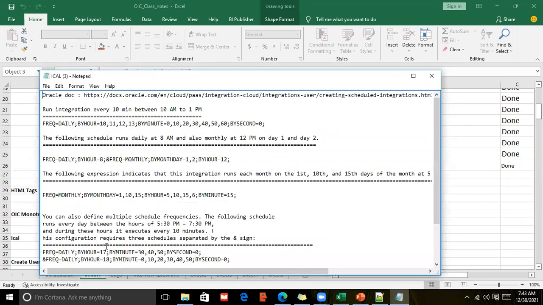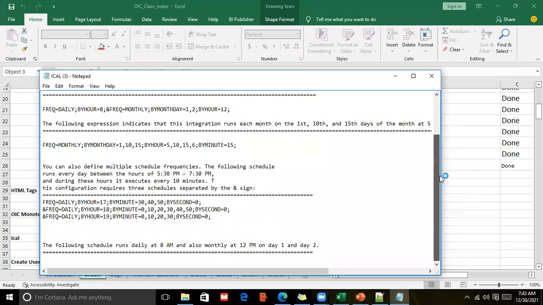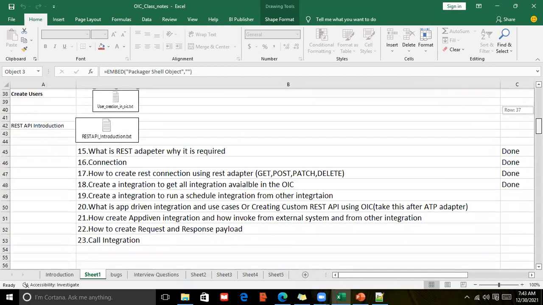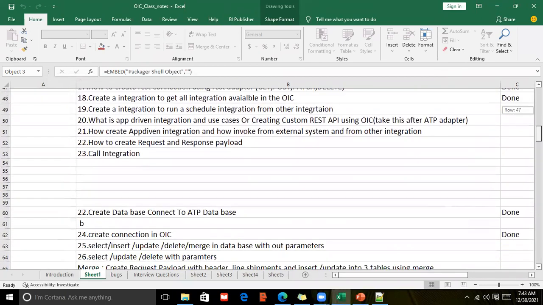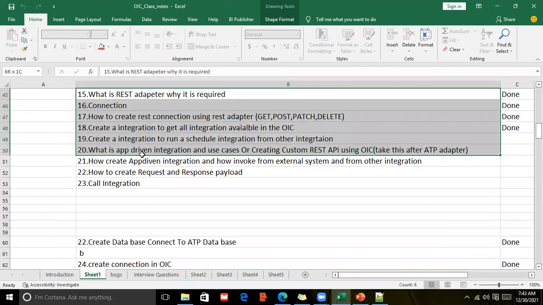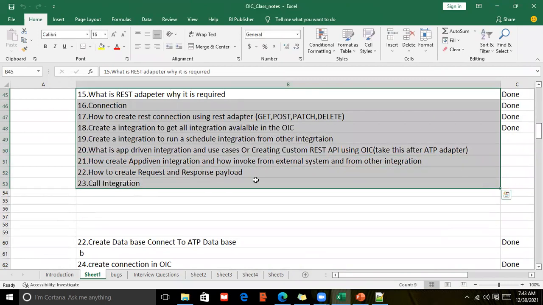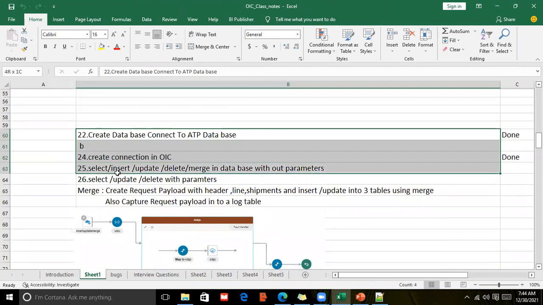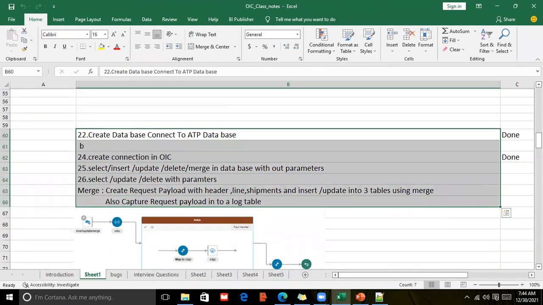And if you see iCal, I said iCal, these are the possible things that I'm going to cover in your class. And I told you REST API introduction, that is not required. And if you see the same topics: REST adapter connection, and then GET operation, POST operation through the POST API, then through the OAC, and then we'll go with the app-driven integration and like that, and call integration. In this way only, in the same sequence I will be following in the class itself. So create database and insert update, everything will be followed in this way only.